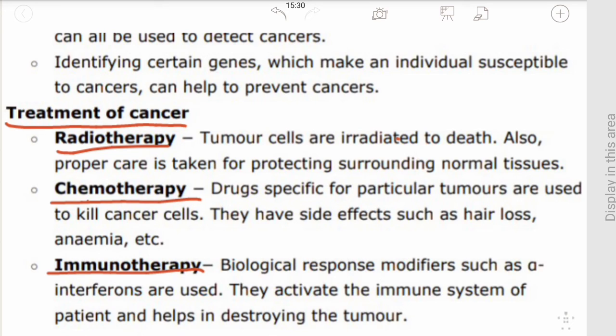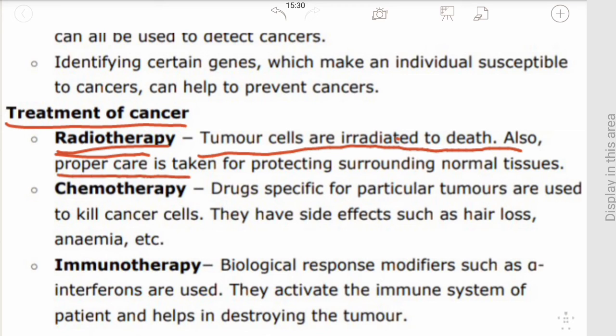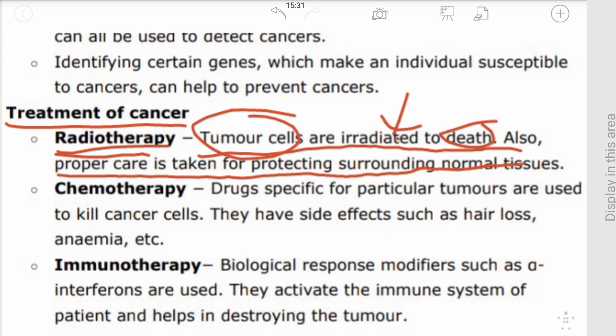First, let us understand what radiotherapy is. Tumor cells are irradiated to death. Also, proper care is taken to protect the surrounding normal tissues. While doing this, proper care must be taken so that the surrounding normal tissues are not harmed. This is the radiotherapy technique where tumor cells are irradiated to death.